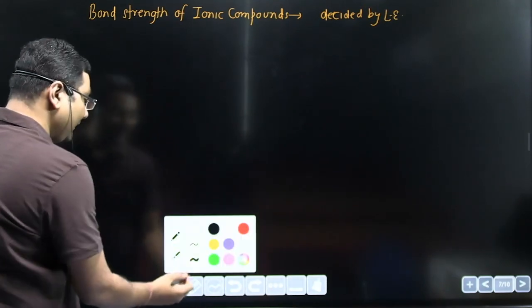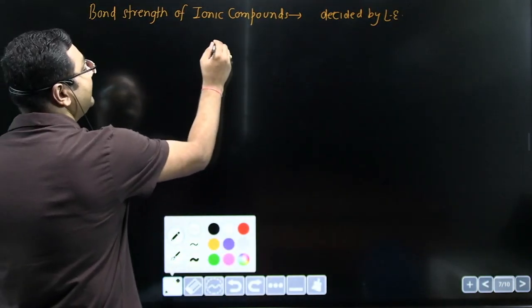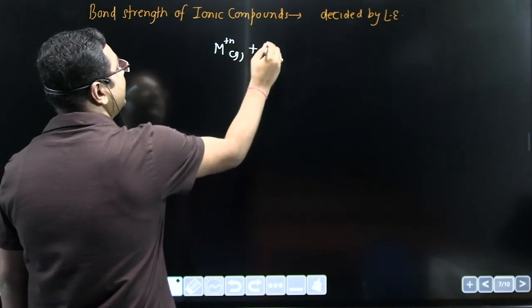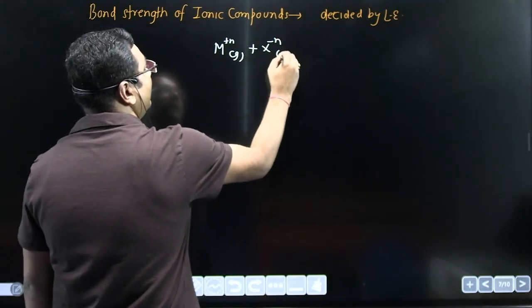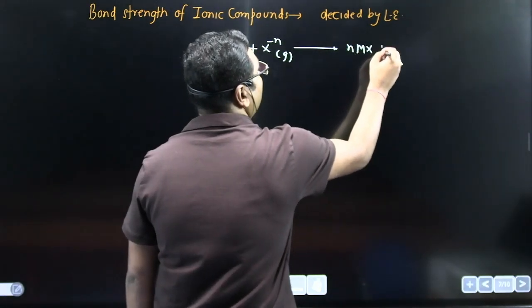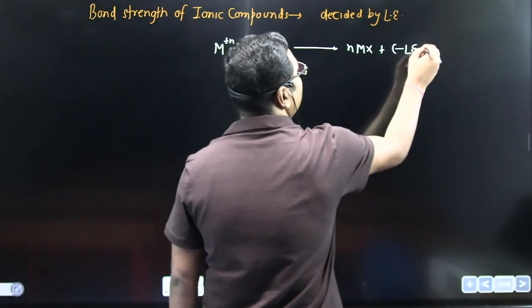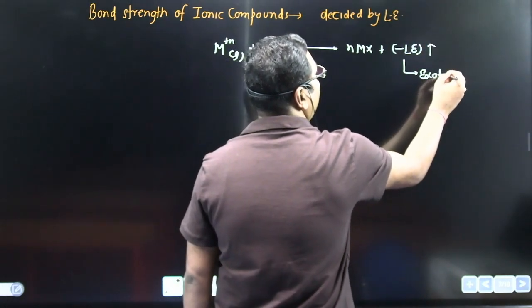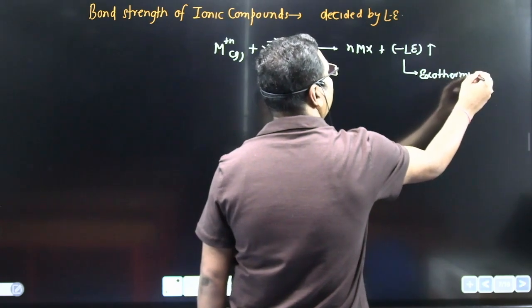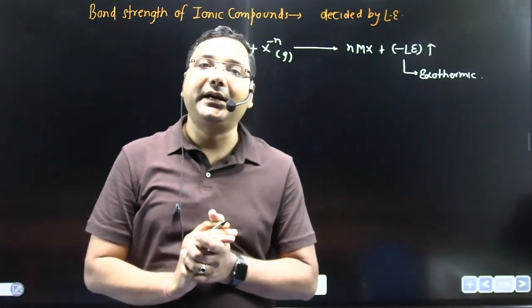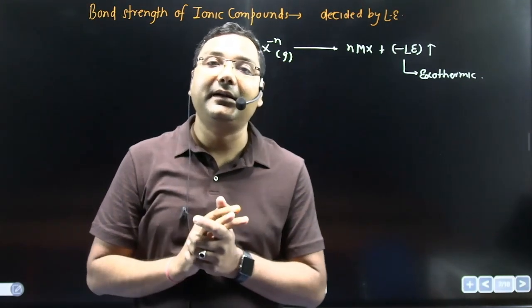Lattice energy is the amount of energy released when a gaseous cation and gaseous anion are brought closer to each other. Lattice energy is the energy released, so this is an exothermic process. What is the basic definition of lattice energy?